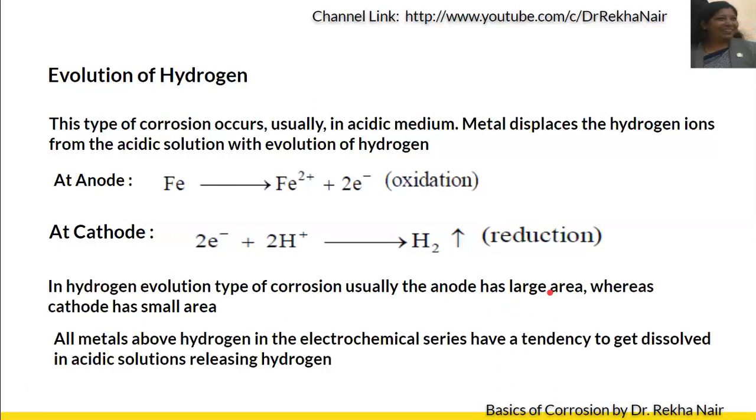All the metals above hydrogen in the electrochemical series will have a tendency to get dissolved in acidic solutions, releasing hydrogen. So if we consider the electrochemical series, the metals that are above in the series will have more reactivity and will easily lose electrons, and are highly reactive, or will undergo corrosion.